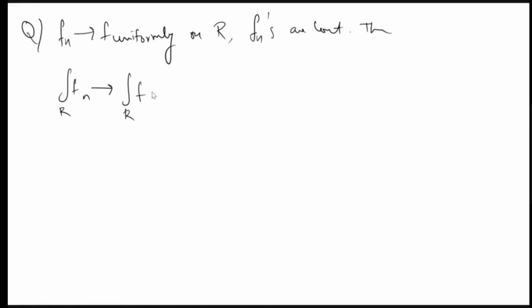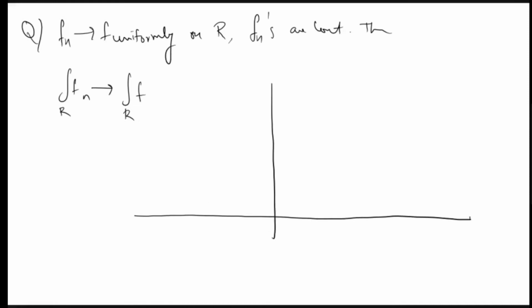So I hope everybody saw that example, right? Or I don't know, my connection breaks. Okay, anyway, I'm continuing from this. Okay, so how to find an example for this? We need continuous functions on R such that the integrals are not converging, but it should be uniformly convergent.